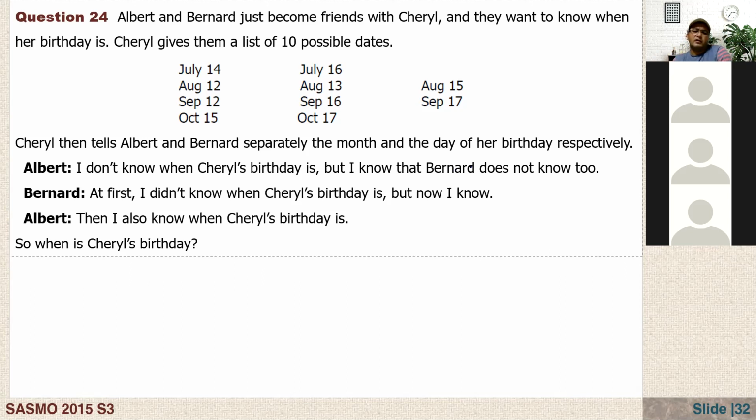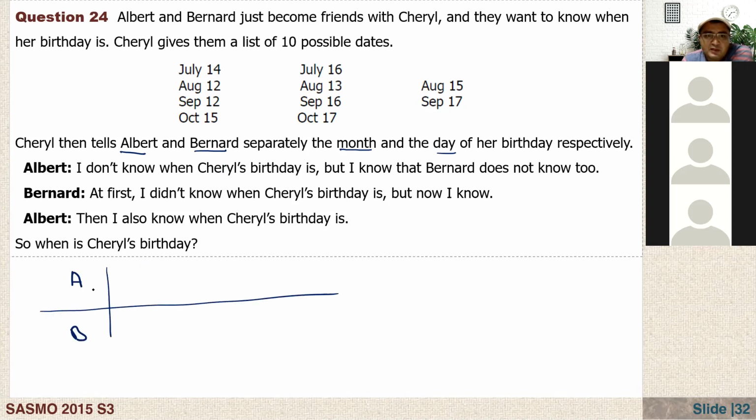Okay, we should understand the question well, otherwise we cannot answer it. What does it mean? Albert and Bernard, right? Cheryl then tells Albert and Bernard separately the month and the day. She tells the month of her birthday to Albert and the day of her birthday to Bernard, right? So that means here, if you're talking about Albert and Bernard, Albert gets maybe July, August, September or October. He just tells one of these 4 months, and the day of her birthday respectively.